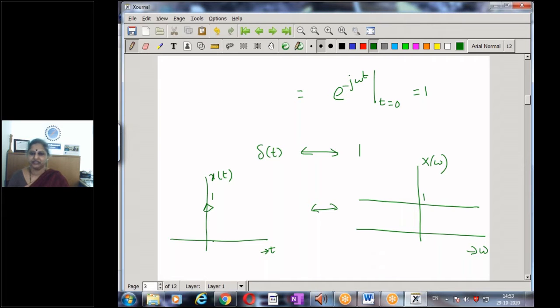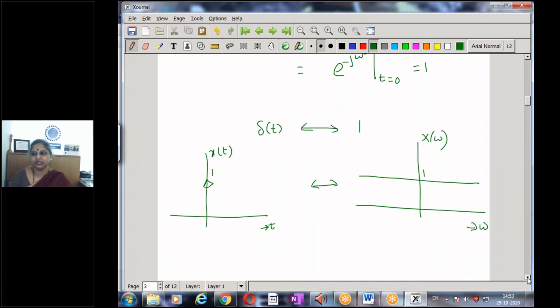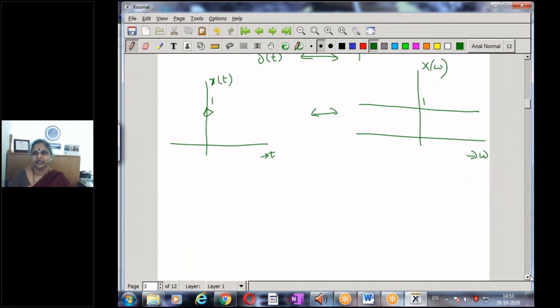This sudden rise and fall in amplitude implies the signal has all frequencies of equal strength. So it is a signal of infinite bandwidth. The time domain signal duration is almost 0, and in the frequency domain its duration is almost infinite. It is unlimited.